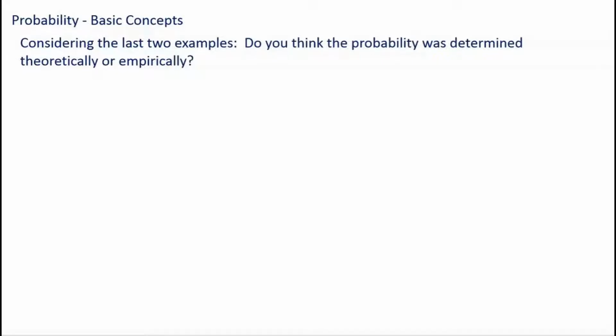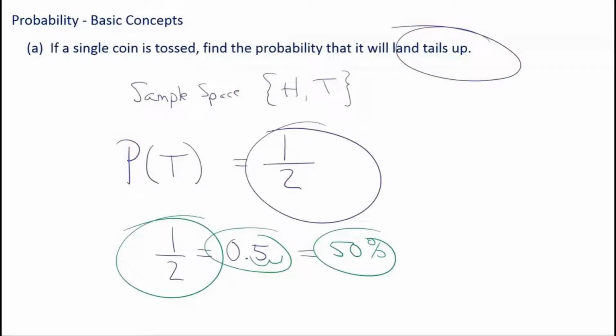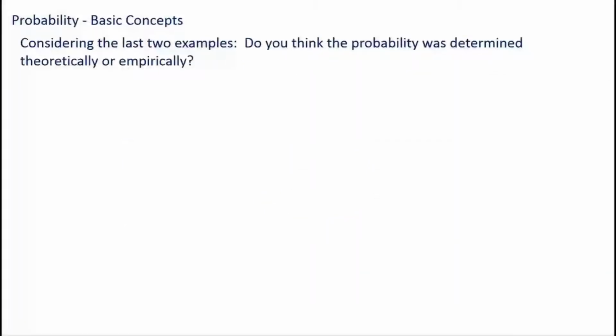So let's go back and remember our examples. Remember, the first example was tossing the coin. That was theoretical, right? I didn't do an experiment to determine if this coin was going to land on tails half the time and land on heads half the time. That's what coins do. They are evenly weighted so they should land on tails or heads half the time. If you toss the coin 100 times, it's going to be real close to 50 times on heads and 50 times on tails. So that is called theoretical probability, right? It's determined theoretically.